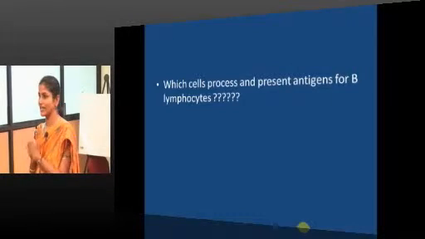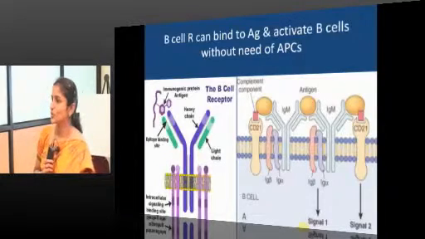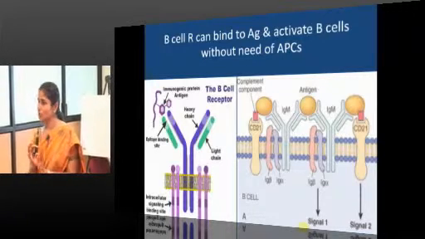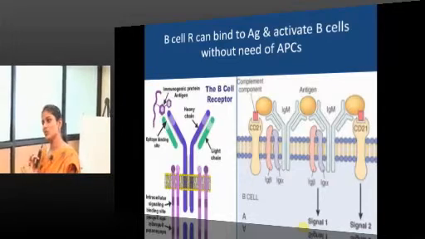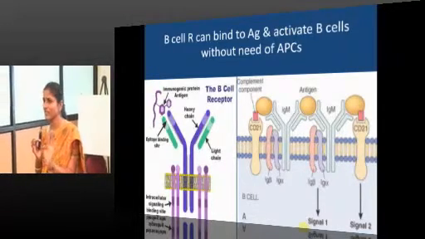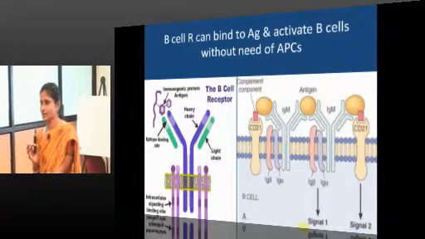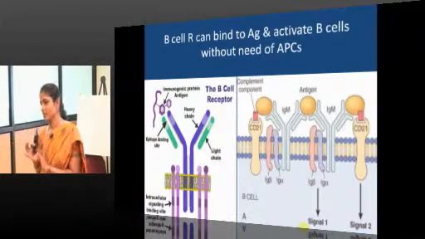B lymphocytes can take up antigens by themselves, through the surface immunoglobulin receptors. Through them, they will take up the antigen, and then the same series of steps follows. No MHC is required. MHC is required only for presentation to T cells, but here it is not required. They can take up and process the antigens the way they want to.